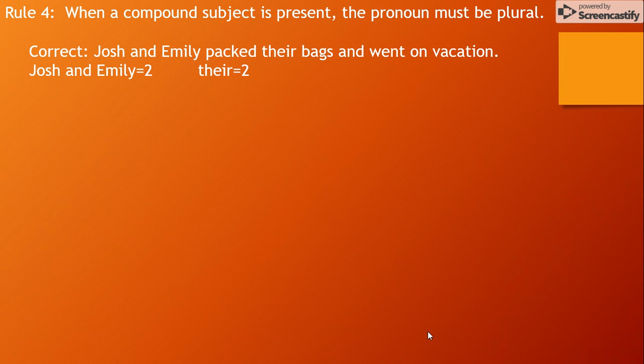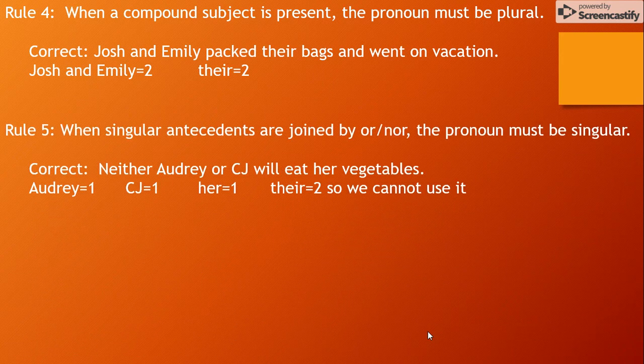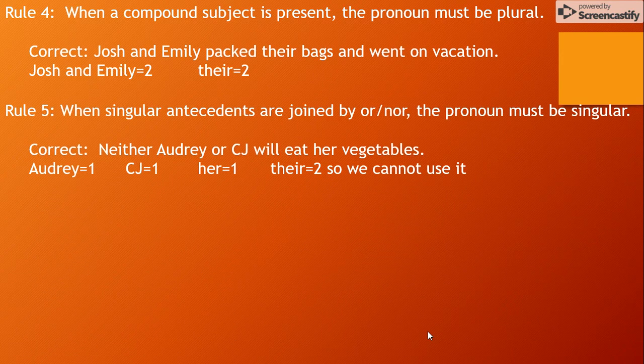And so in this case, we would say something along the lines of Josh and Emily packed their bags and went on vacation. Rule number 5 talks about what to do when those things are joined by the words or and nor. Or and nor always mean we have a choice. And so at the end of the day, it's going to result in one. So in our example sentence here, neither Audrey or CJ will eat her vegetables.